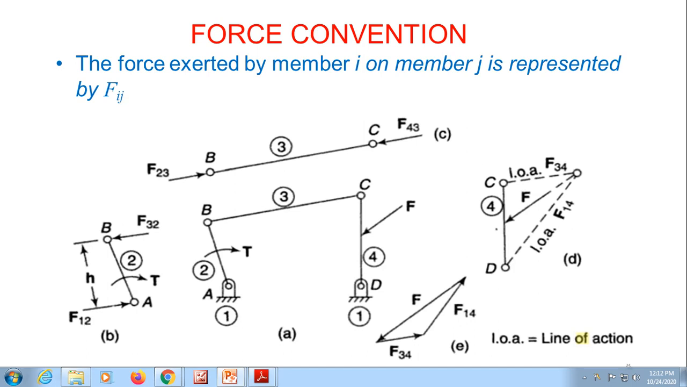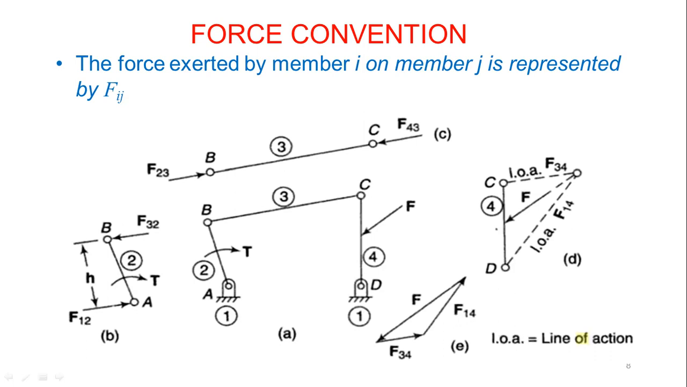Just draw A to B. Then the torque is applied here, and the length is given as h. The force will be F12, which comes from 1 to 2, and the force coming from link BC, that is the third link, will be F32, coming from that side. So you can give the FBD like this.